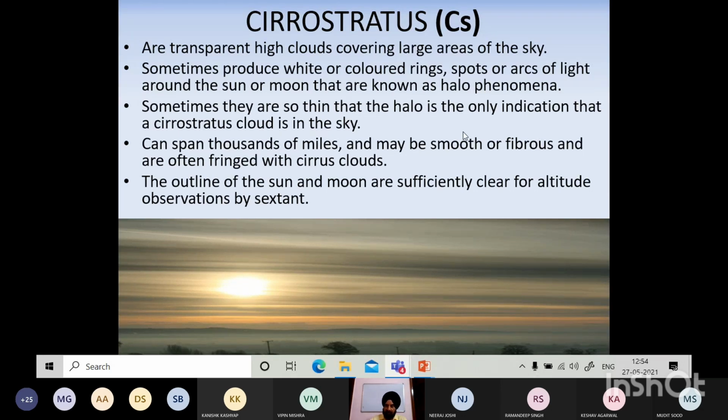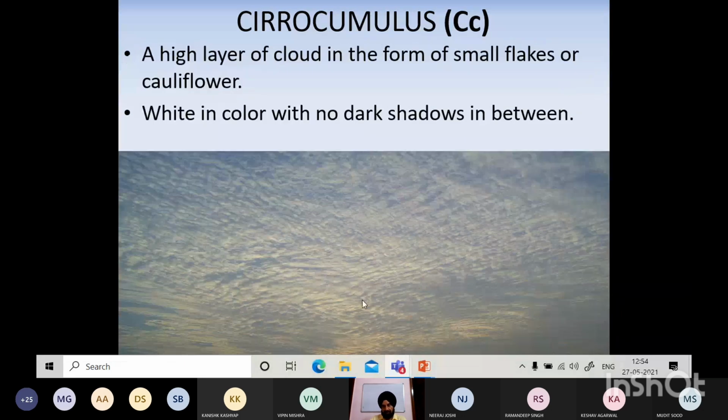So here, of course, not at this stage you will be able to learn, but over a period of time, if you have interest, then only you keep watching, comparing, and then you see, here ये कौन सा cloud है. Otherwise, we see these type of clouds daily. This is cirrocumulus, again by looks only that it is very high cloud, high layer of cloud in the form of small flakes or cauliflower, white in color with no dark shadows in between. High clouds आपने देखे mostly cirrus and all that, they are pure white.